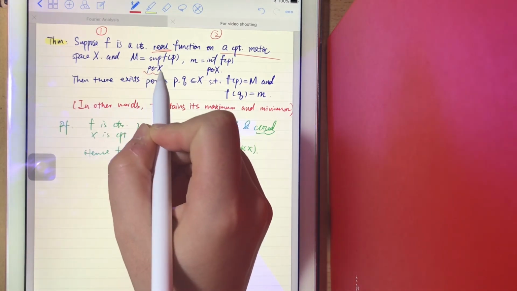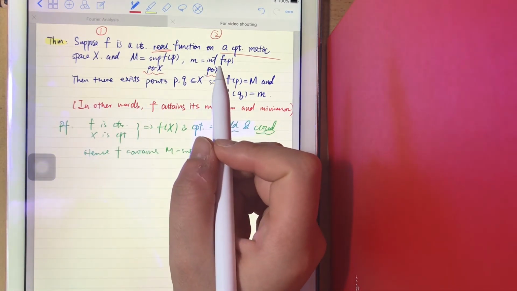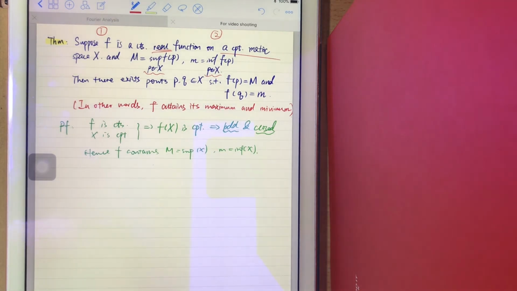You know that when p is contained in X, the supremum is actually its maximum, and the infimum is actually its minimum, right? So there exist points p, q in X such that f(p) equals its supremum and f(q) equals its infimum. In other words, p and q are contained in X, so f attains its maximum and minimum, right?